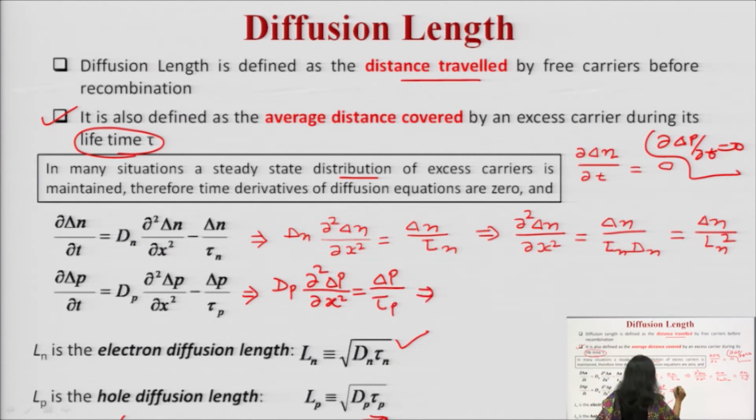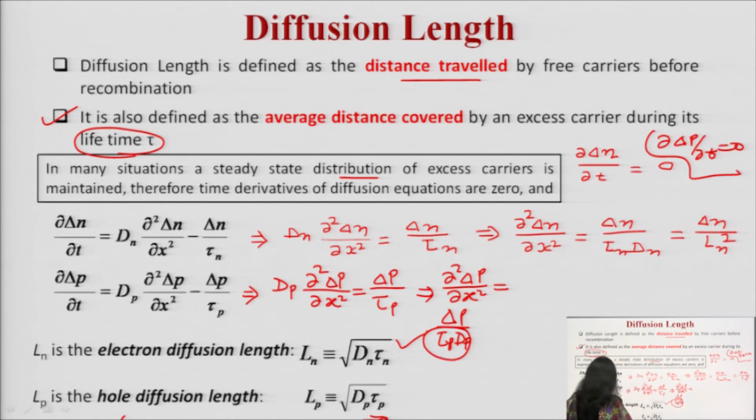From here, del square delta p upon del x square is equal to delta p upon tau p into Dp, which is equal to 1 upon Lp square. So the diffusion length for holes can be written as Lp, which is equal to the square root of Dp into tau p.